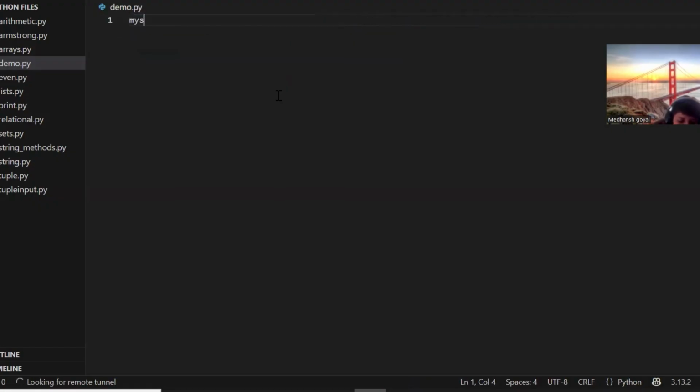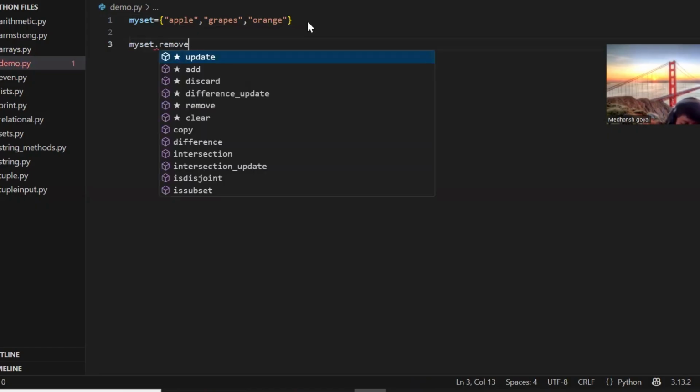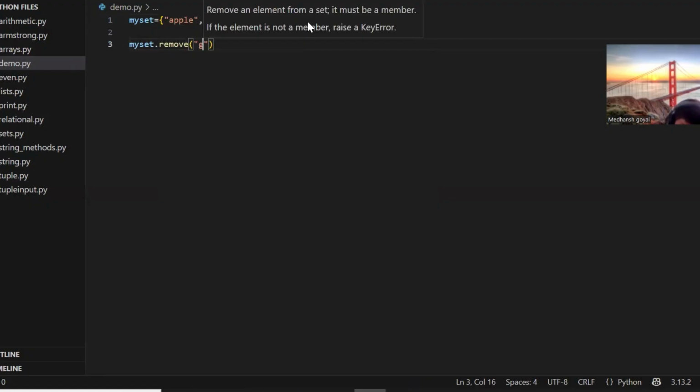So let's say we have a set. My set equal to, sets always start with the curly bracket, so you will be putting the curly brackets. In my set, I say apple, grapes, and orange. I want to remove grapes. So I say my set dot remove and give the item grapes. Grapes will be removed.